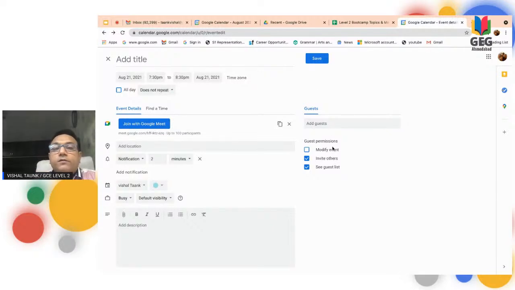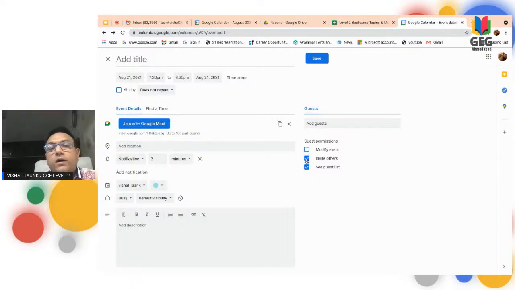One more thing here, some guest permissions are there: modify event, invite others, see guest list. If you turn on modify event, automatically you will see that these two boxes vanish. Now others cannot do anything. Why? Because if they can modify the event, it means they can invite others and they can see the guest list also. So that's why these two are not for them now.